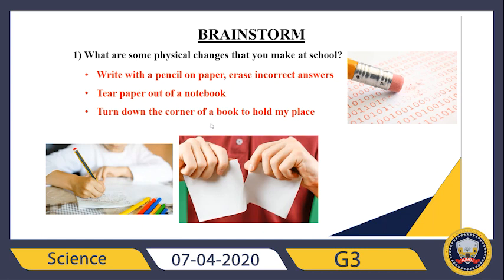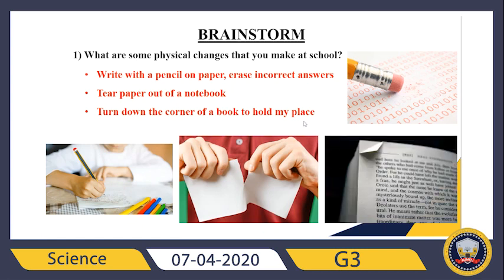Turn down the corner of a book to hold my place. So don't do this. But for example, sometimes we cannot find where we are in this book. So we turn down the corner of a book. It also represents a physical change because the matter is still paper. The matter is still the same.